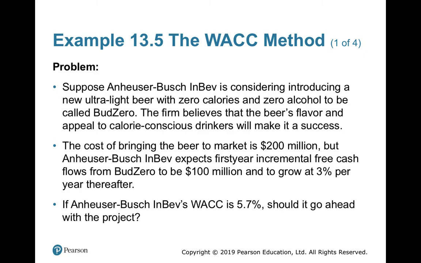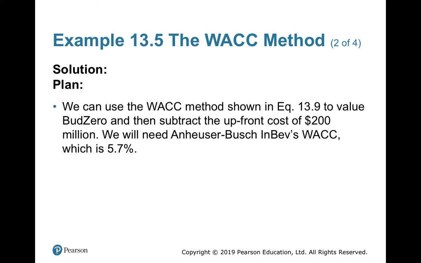The formula we were using was D1 divided by K minus G, where D1 is the dividend 1, K is the cost of equity, G is the growth. Here we are using the FCF, free cash flow. So FCF 1 divided by WACC minus G, because it is FCF, so we will use WACC instead of cost of equity, put in the formula, and get the answer.